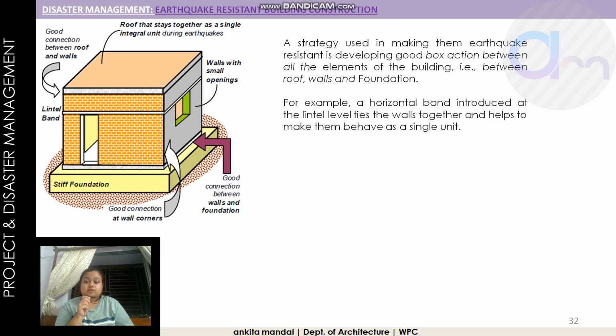Then let's talk about the horizontal bands. A strategy used in making buildings earthquake resistant is developing a good box section between all the elements. For example, a horizontal band introduced at the lintel level ties the walls together. Like you have learned about the lintel band on top of the opening, the lintel band is not only for the opening but for the whole building. It works as a rubber band which holds the box.